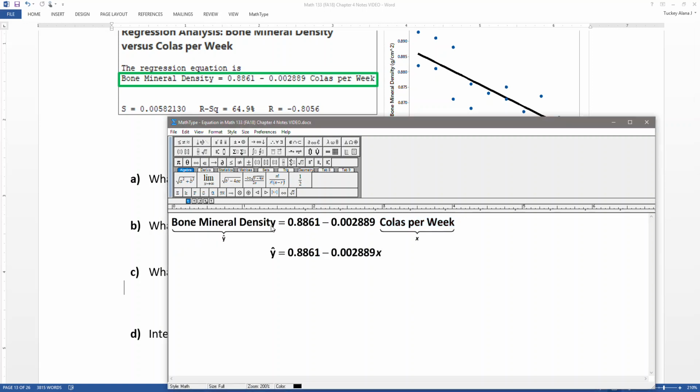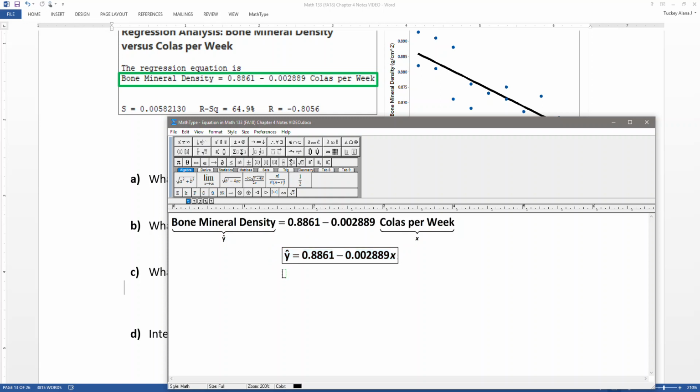So I typed that up clear. So bone mineral density right here, that's y hat. Colas per week, that's x. So what they're really saying is y hat equals 0.8861 minus 0.002889x. That's a little weird for us because we're not quite used to going in that order, but that's perfectly fine, right? You can put the equation in that order.